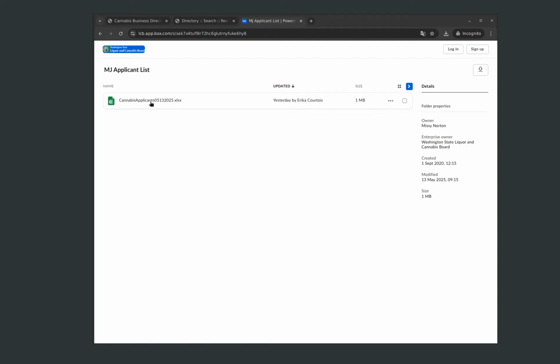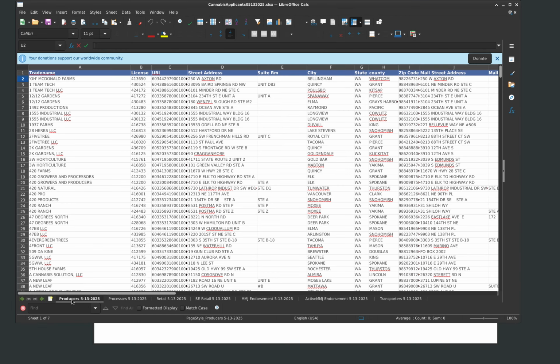LCB, whatever they're doing, this document shows up with different formatting, different headers sometimes, and aggravatingly enough, different worksheet names. If we take a look at this document specifically, today we have producers, processors, retail (notice singular), SE retail, MMJ endorsement, active MMJ endorsement, and then transporters with a plural at the end.